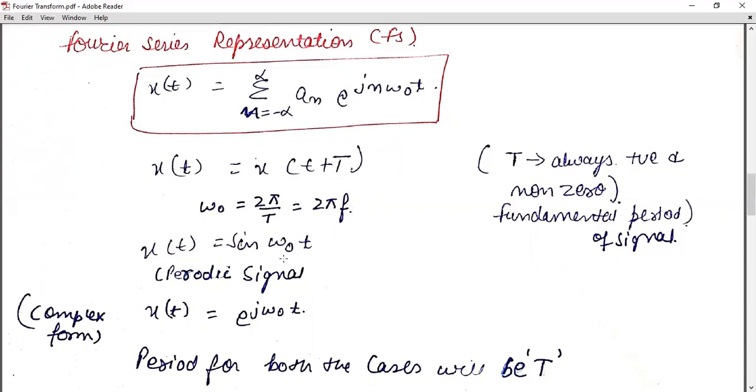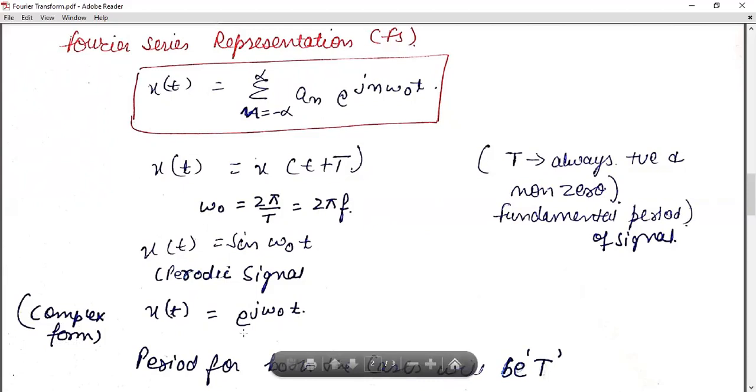But here in this term, we are going to use a complex periodic function in terms of e raised to power j omega naught t, which is also a periodic function which satisfies the condition with period T. The period for both the cases will be T, for sine omega naught t as well as e raised to j omega naught t. In both the cases, the time period will be T.